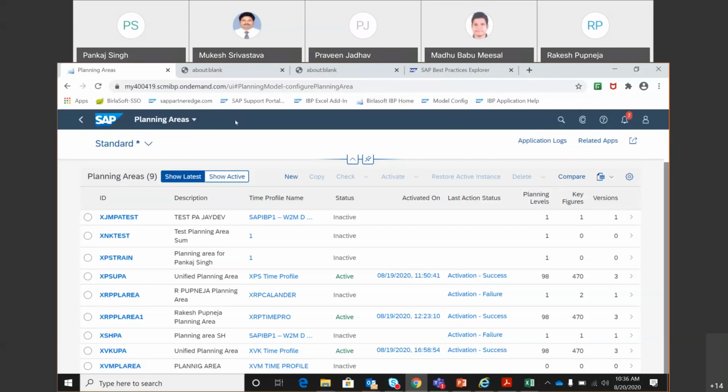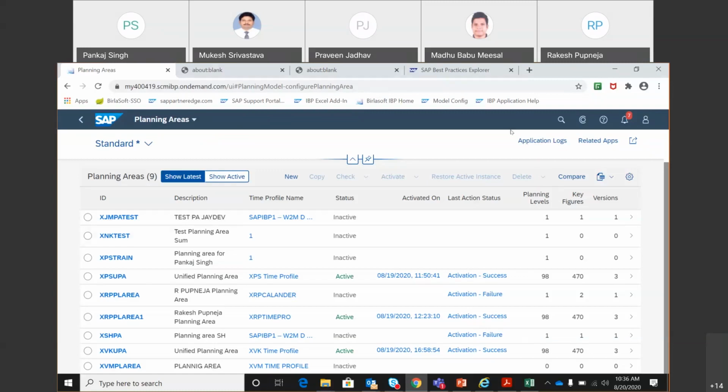So that's where we stopped yesterday, and now today we will go ahead and use one of those planning areas that we created yesterday, and we'll see how to perform demand planning, what all things are included inside the demand planning process, and then we'll see if we can cover supply planning as well. So with that, let's begin today's session.